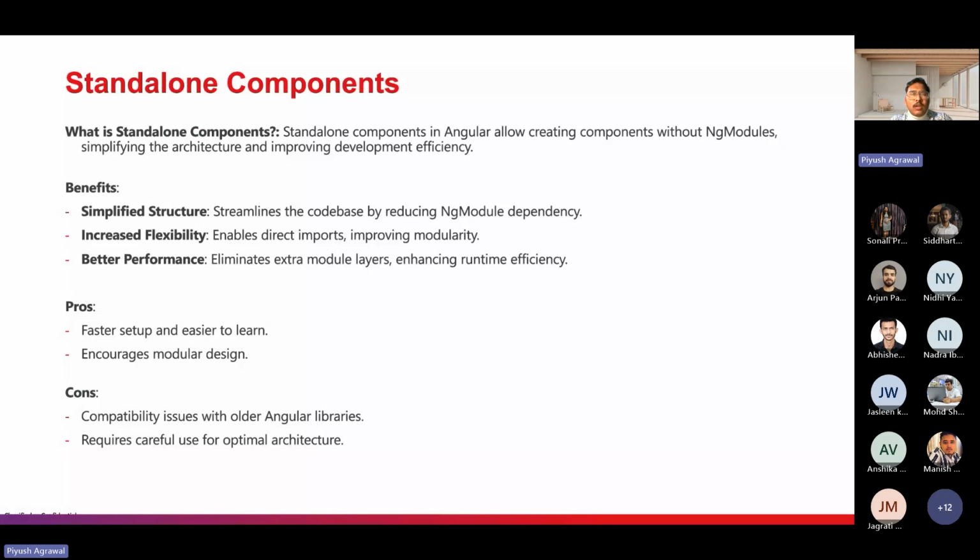Angular introduced this approach, and it became stable in Angular 18. If we need to load a component lazily, previously we loaded the component inside a module. Now we can directly load the component lazily using loadComponent.